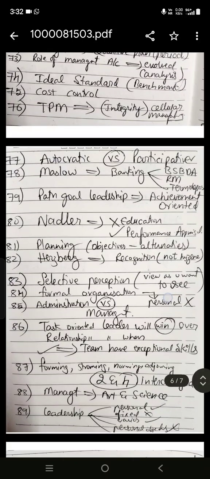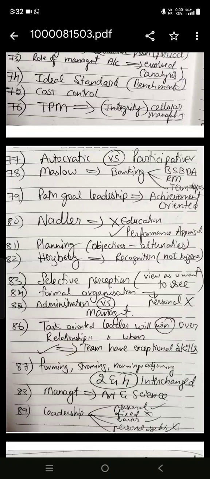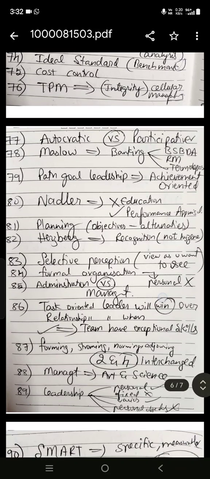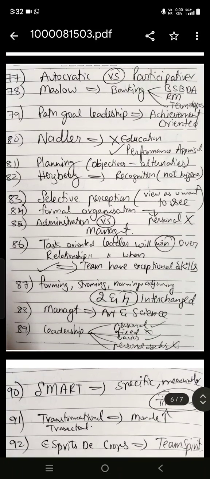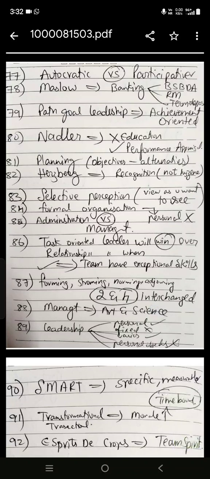One more question on Maslow regarding banking account: BSBDA, basic savings bank account, relationship manager, term deposit, like that. Path goal leadership is something related to achievement oriented. And Nadler does not include what in HRD? It's not education. The answer is performance appraisal. And one more question on planning.